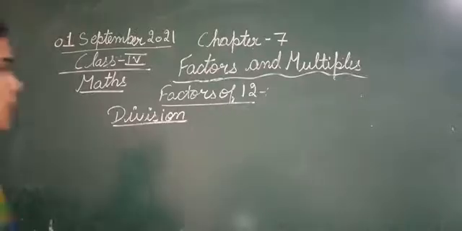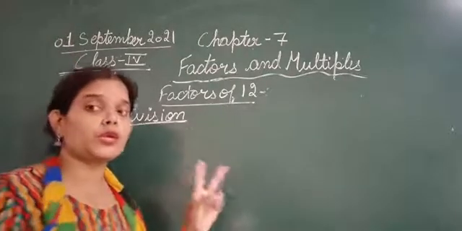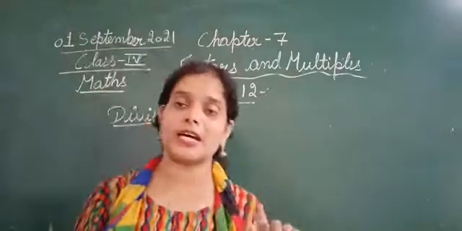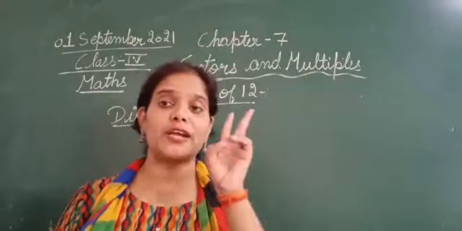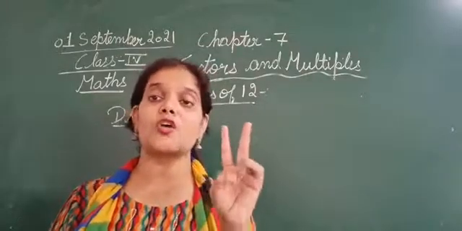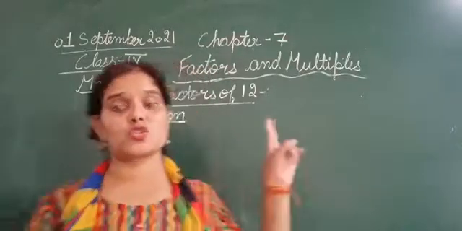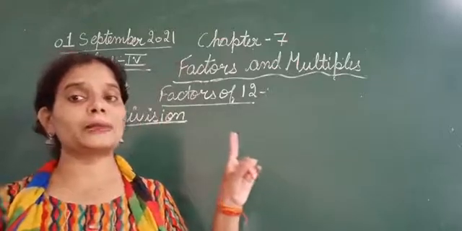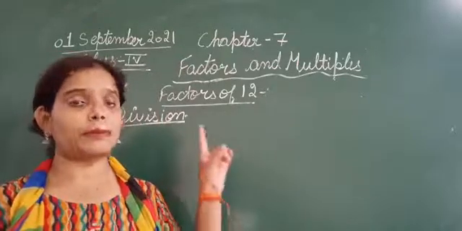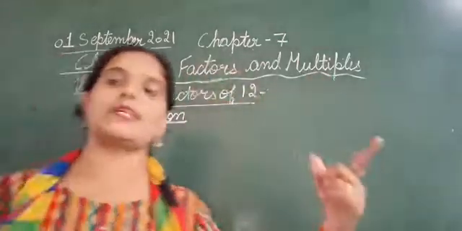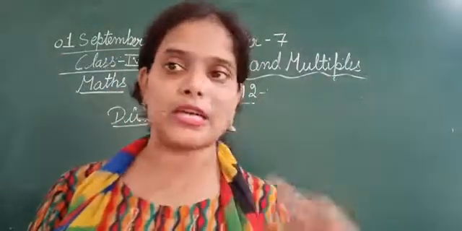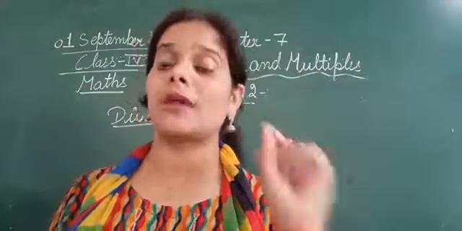Okay, so how? Earlier, we had to multiply two numbers so that their product is 12. Now we have to divide 12 by a number so that it is completely divisible. To find the factors of 12, we divide 12 by a number so that it is completely divisible, and there is no remainder.